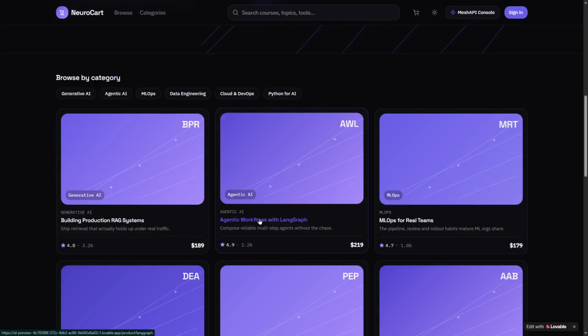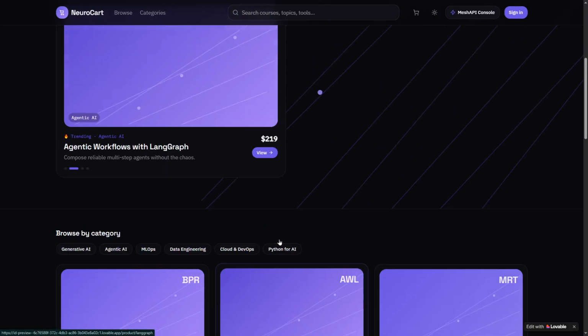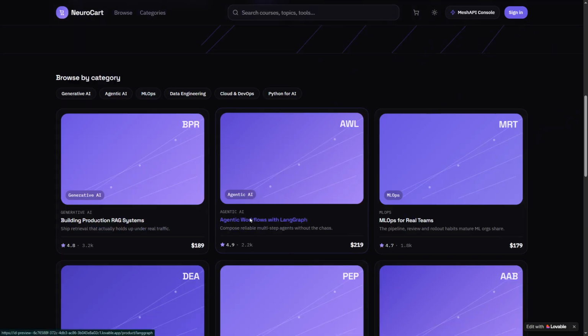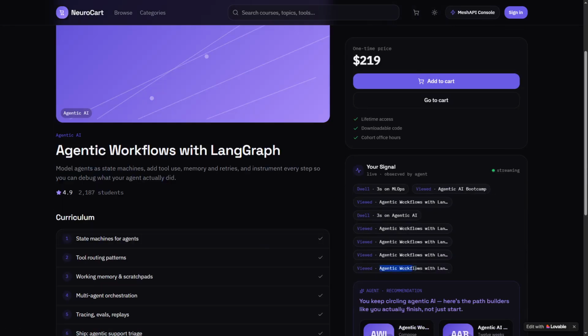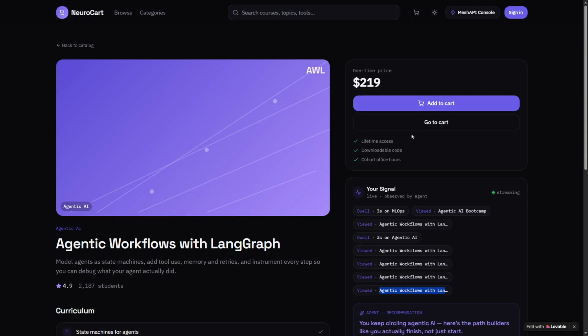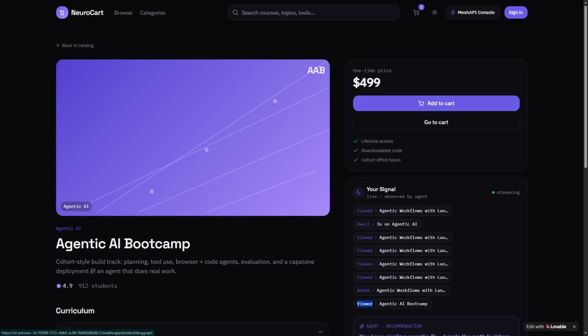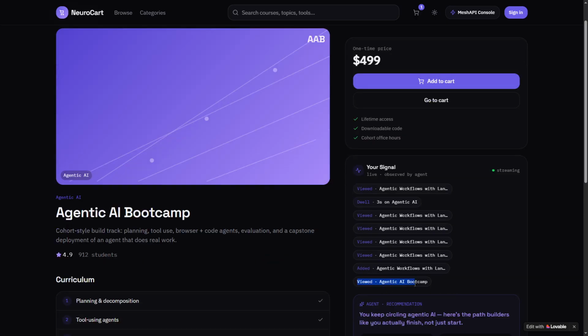Now what's going to happen is my user behavior is going to be captured in the form of signals over here. Okay, so if I click agentic AI workflows, see, my behavior is going to be captured as a signal that I've viewed this course. If I add this to the cart, it's going to show added to the cart, right? Depending upon my user activity, I would be offered other courses. So you can see agentic AI bootcamp. If I go here, again my activity is traced.